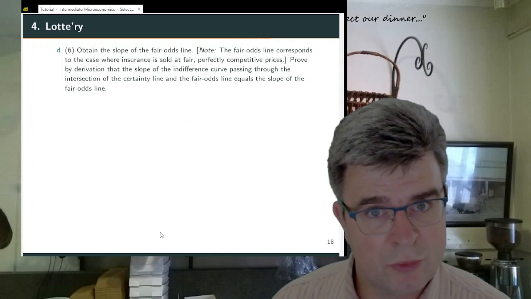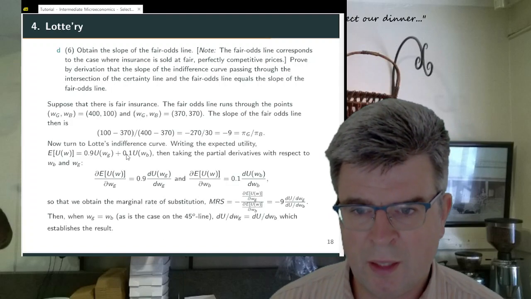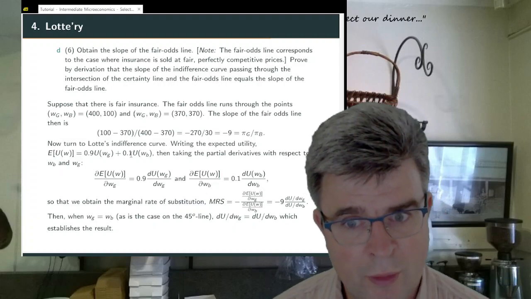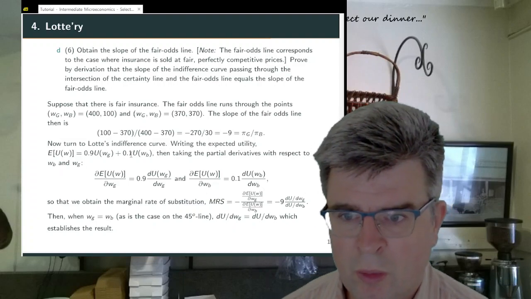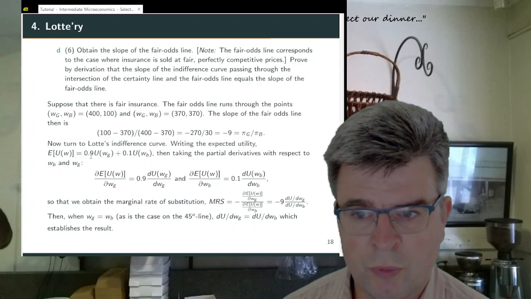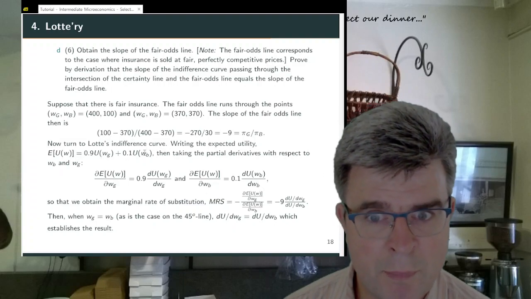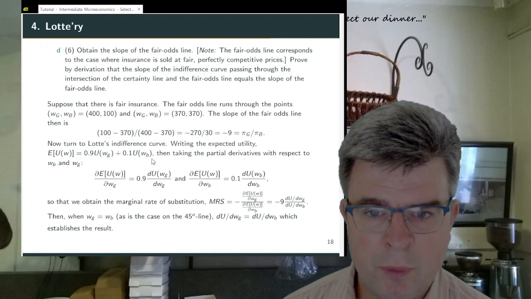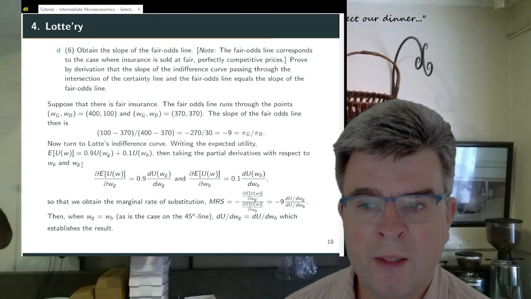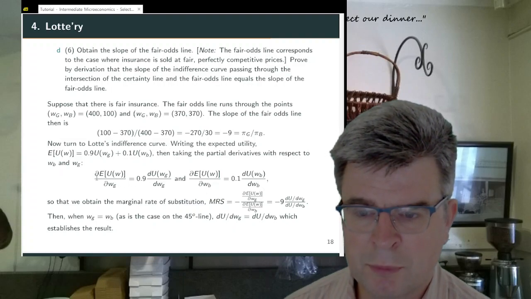Okay, so that completes the first part of exercise D. And now we also need to look at Lotte's indifference curve. Her expected utility function is equal to 0.9 times the utility in the good state of the world plus 0.1 times the utility in the bad state of the world. Now we take the partial derivatives with respect to WB and WG, and we get two expressions.